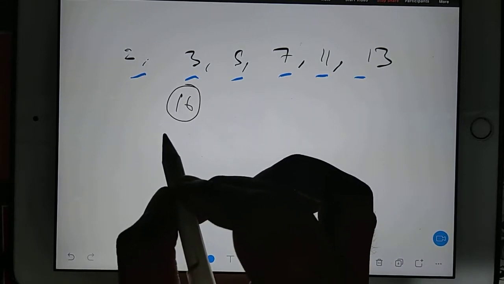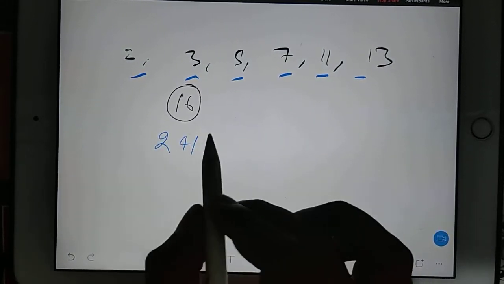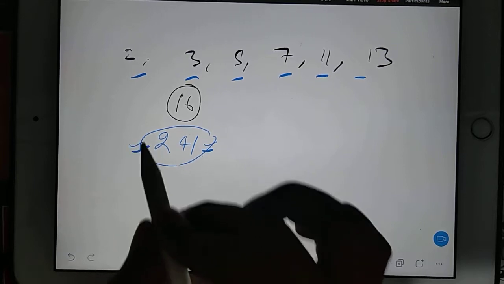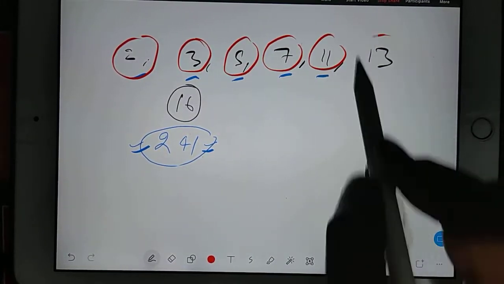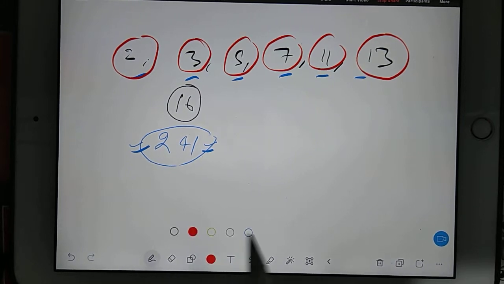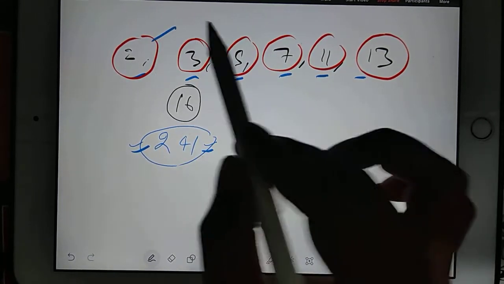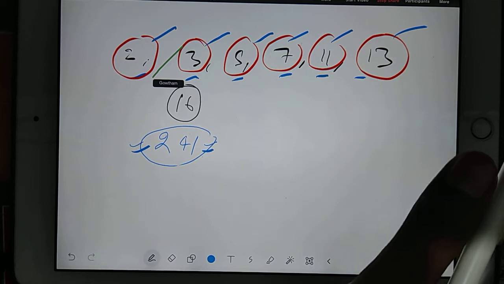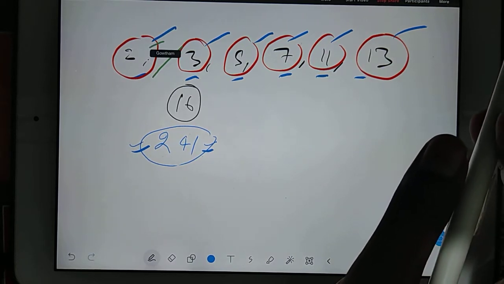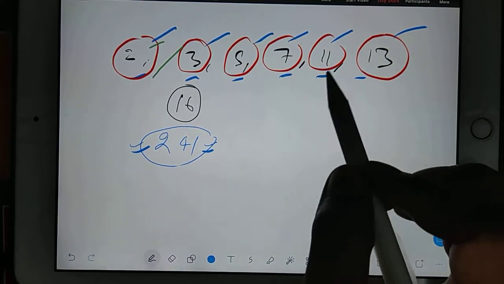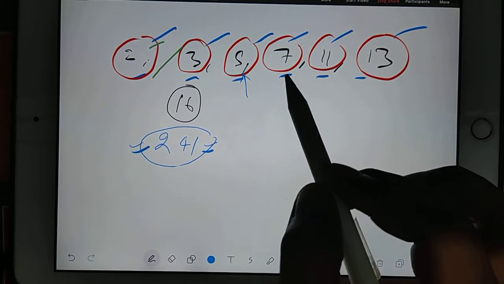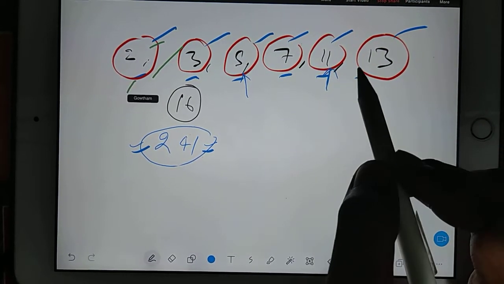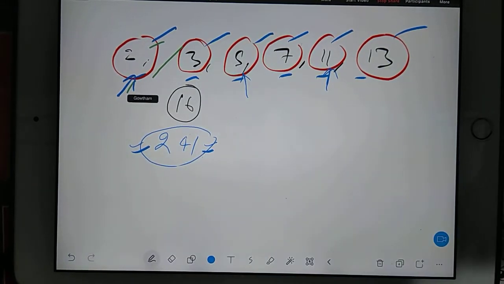Now your 241. You have to check whether 241 is divisible by any of these numbers or not. So again use your calculator, and the number you have doubt about, try that number first, whether it is divisible properly or not. Of course with 5 it is not divisible, of course with 11 it is not divisible, of course with 2 it is not divisible.